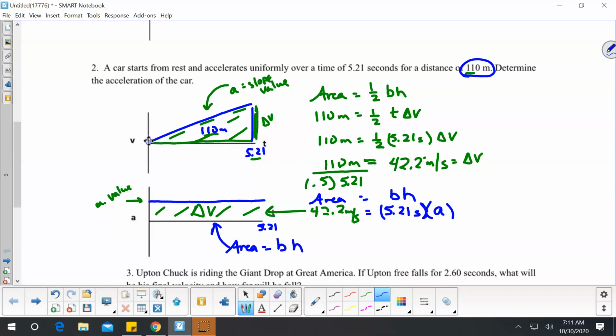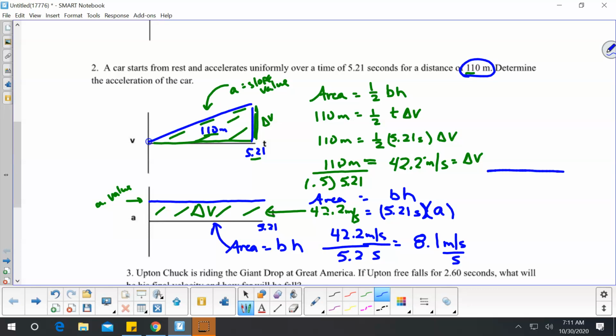So it looks like we get 42.2 meters per second divided by 5.21 seconds. The seconds is going to be used in our answer, and if I divide that out, it looks like it's 8.1 meters per second each second.